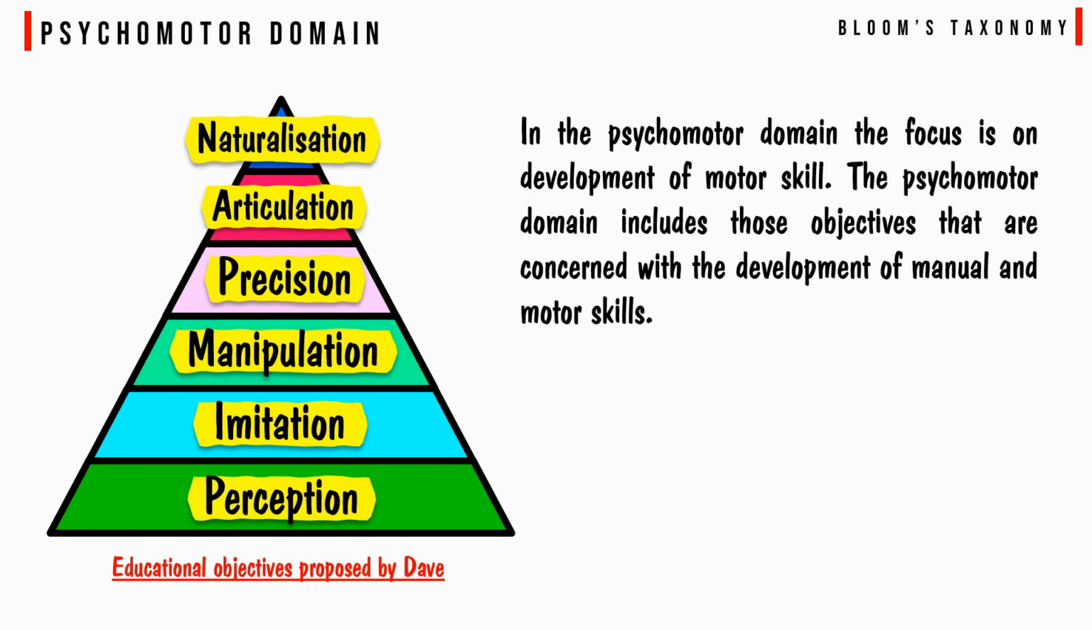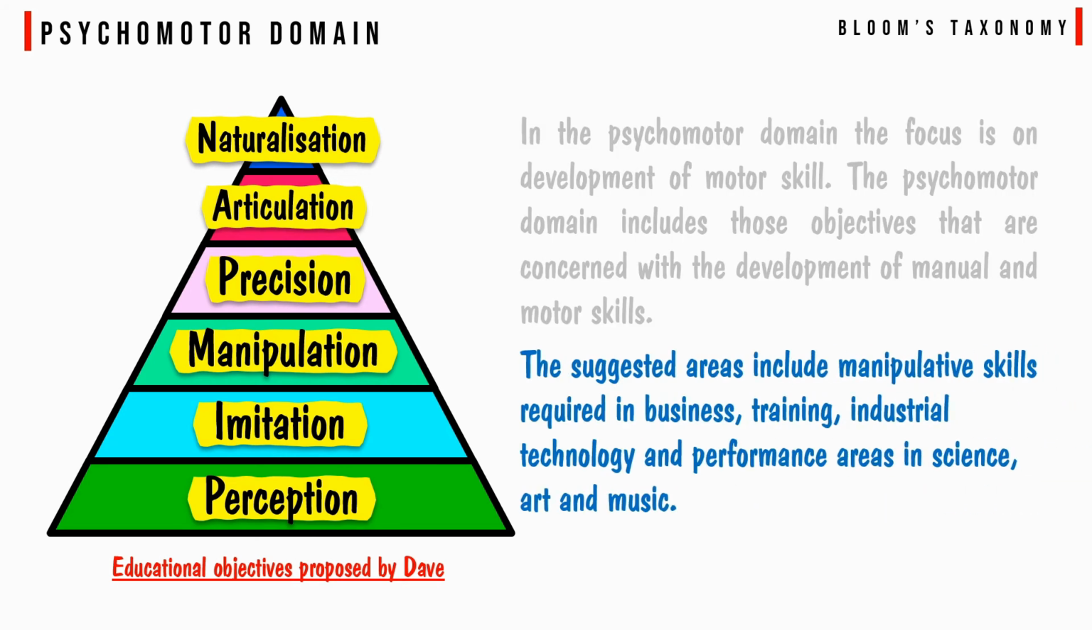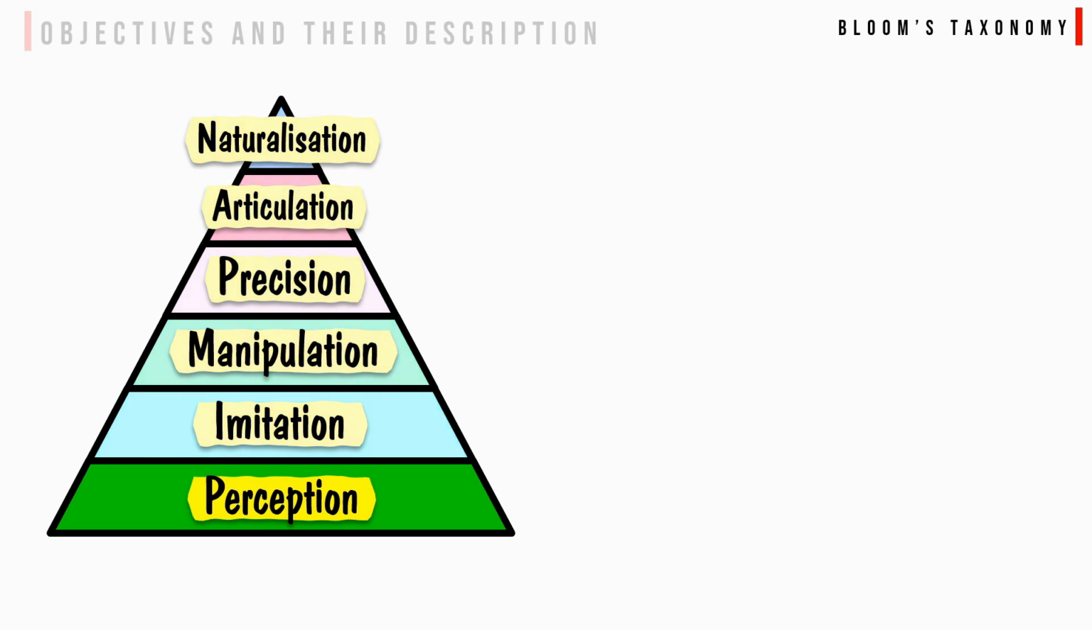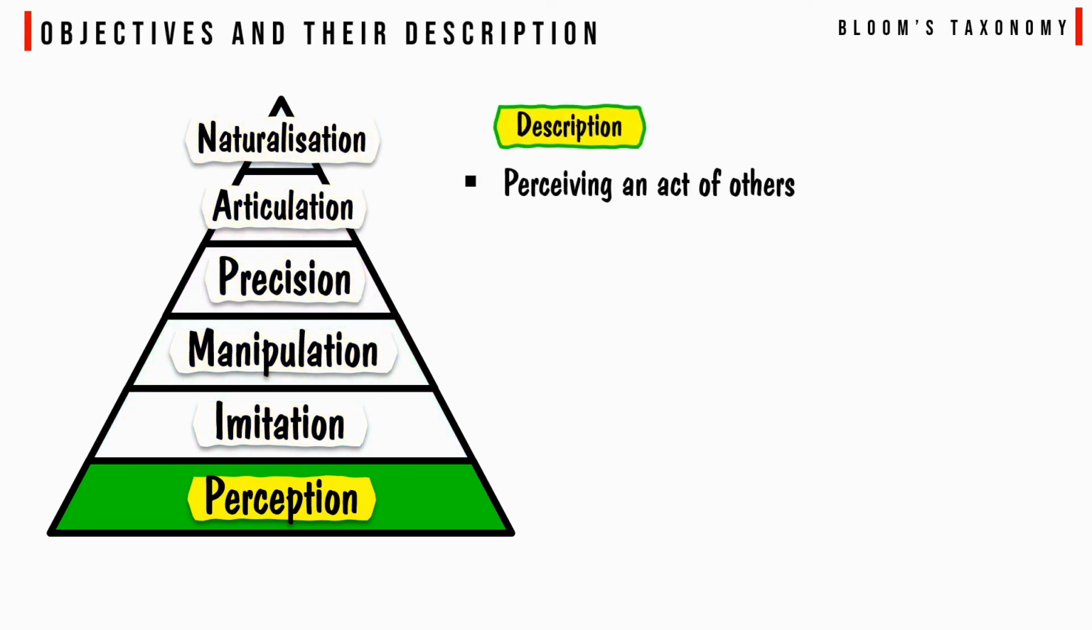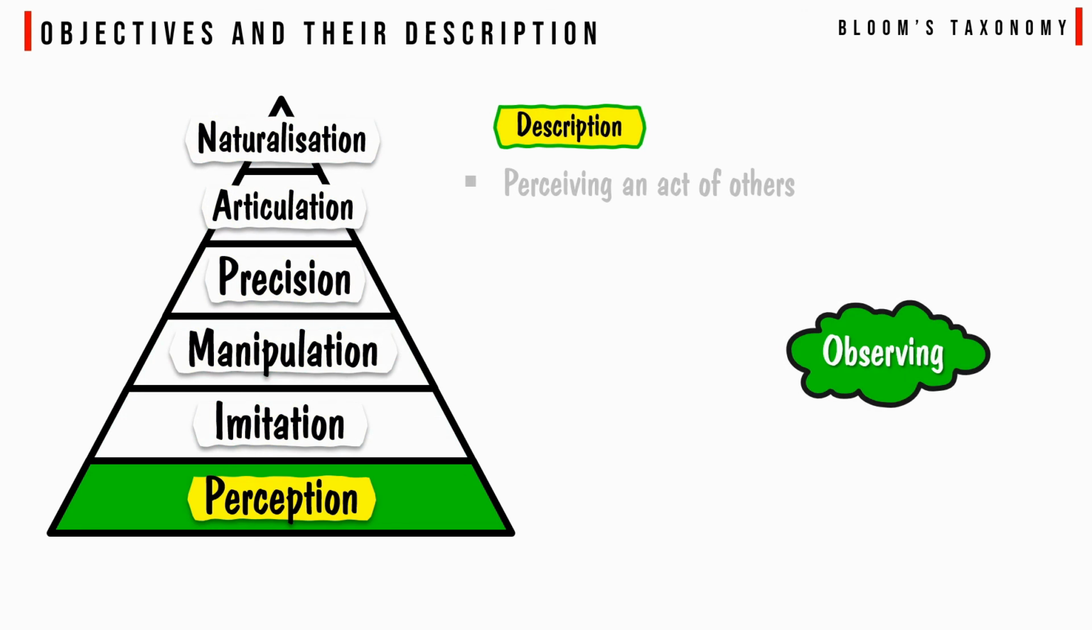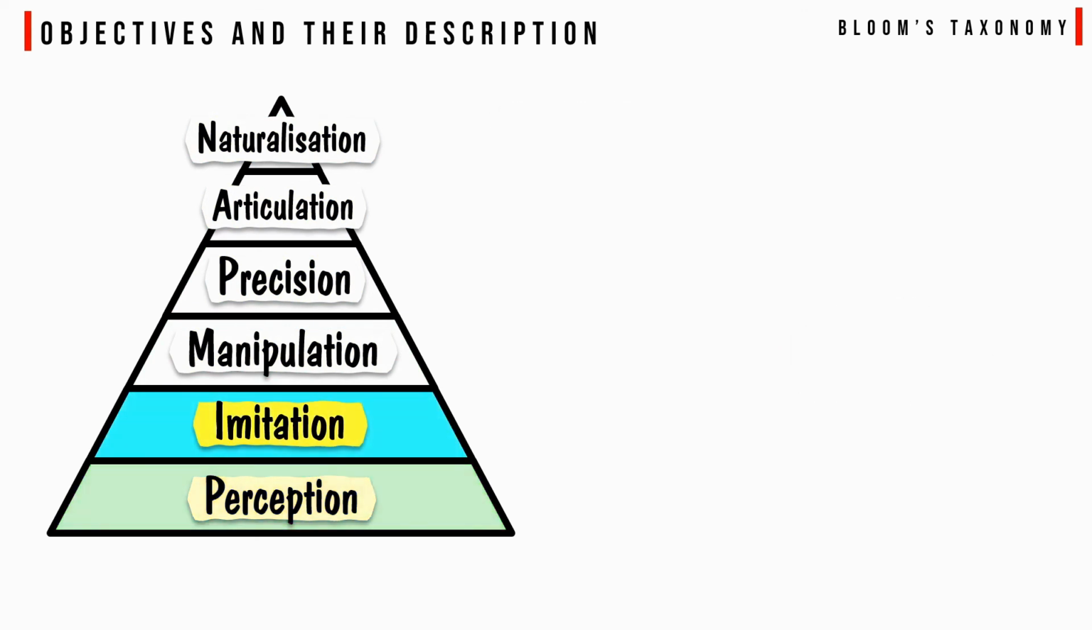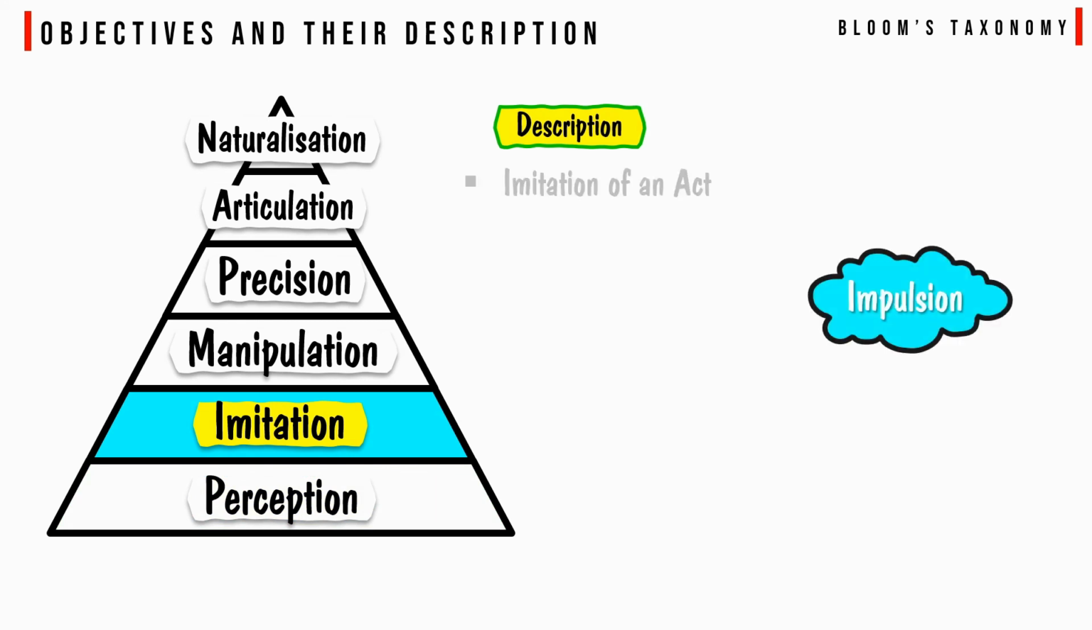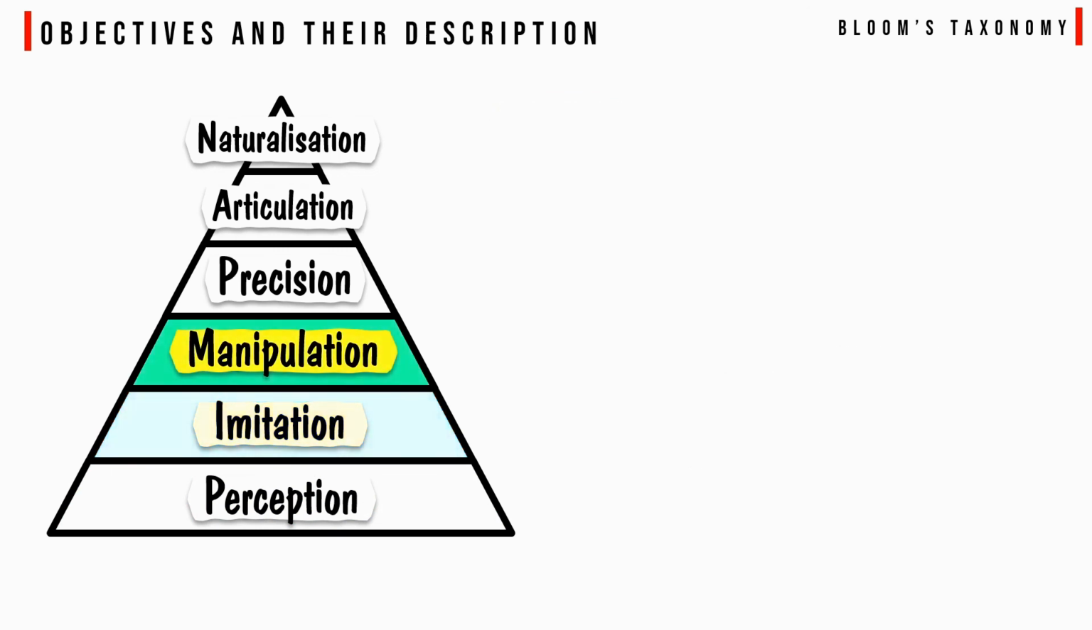Psychomotor domain. In the psychomotor domain, the focus is on development of motor skill. The psychomotor domain includes those objectives that are concerned with the development of manual and motor skills. The suggested areas include manipulative skills required in business, training, industrial technology, and performance areas in science, art, and music. Perception. That is perceiving an act of others, and it can be done through observing. Imitation. That is imitation of an act, and it can be done through impulsion, repetition, etc.